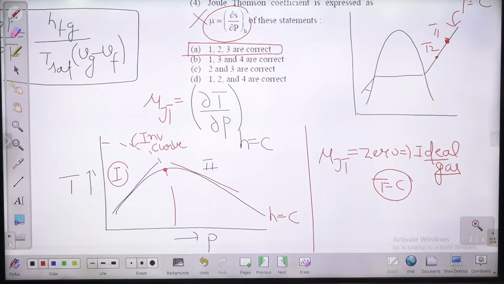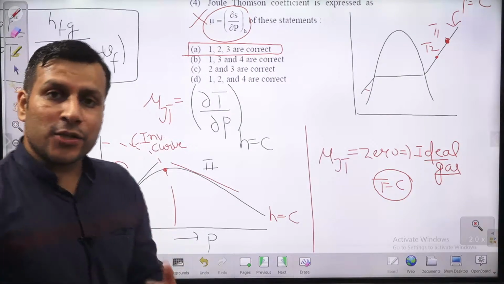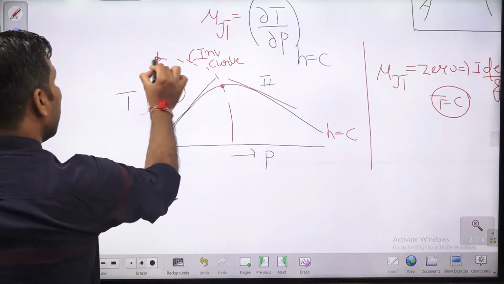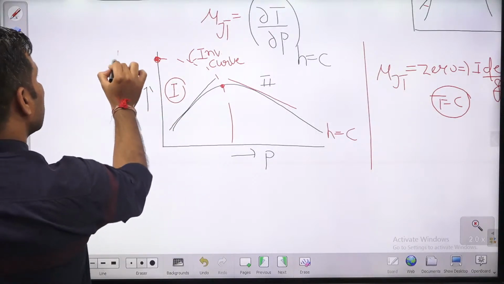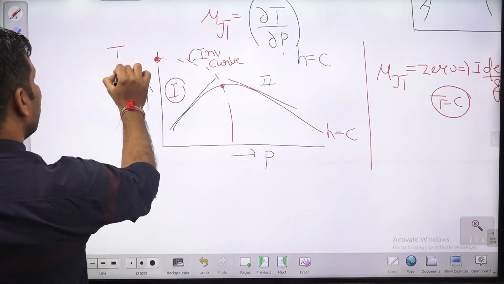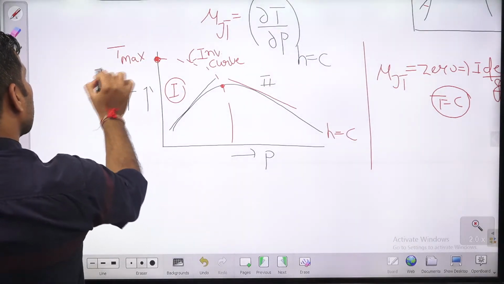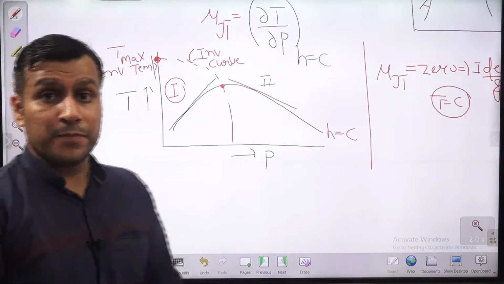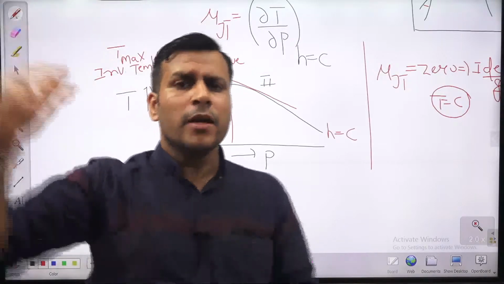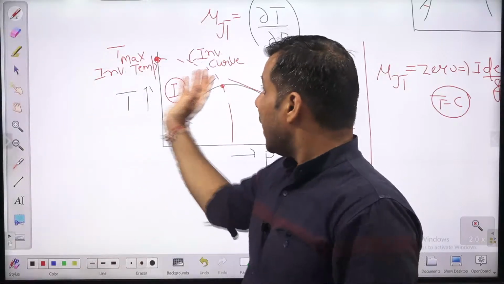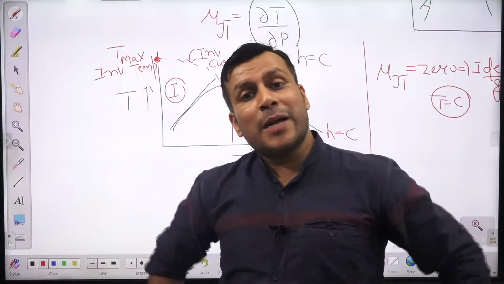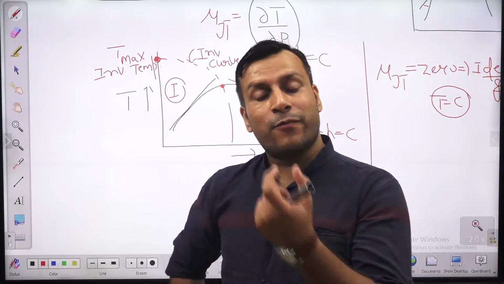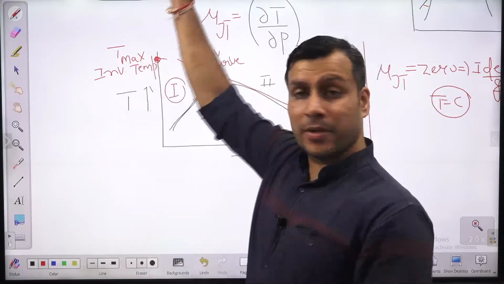Okay, guys, this is a property of the gas, the nature of the gas. Each and every gas has some particular inversion temperature. This particular temperature is known as the maximum inversion temperature. The higher the maximum inversion temperature, if a gas has a very high inversion temperature compared to atmospheric conditions, then if you throttle that gas at atmospheric conditions, we will get the cooling effect. That gas will have a positive Joule-Thomson coefficient if its inversion temperature is much higher.